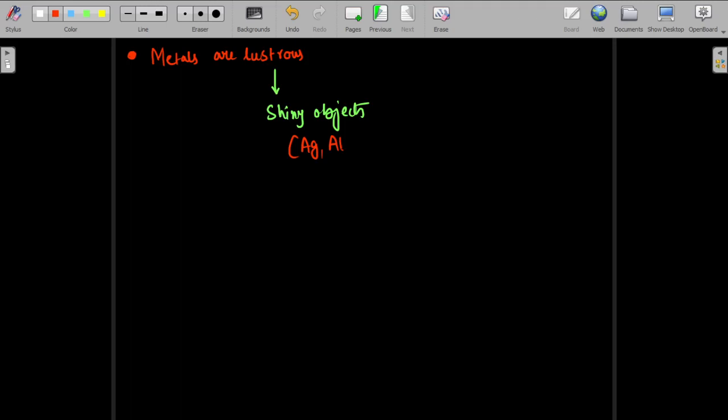Next, gold is lustrous, that goes without saying. Platinum is lustrous, that also goes without saying. So when things like this can form shiny objects, that is why silver, gold and platinum, which are much more lustrous, are used for making jewelry.